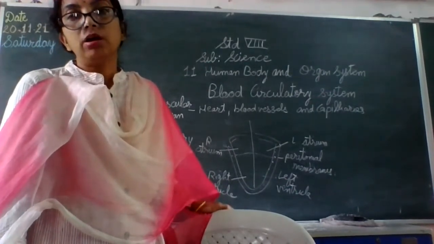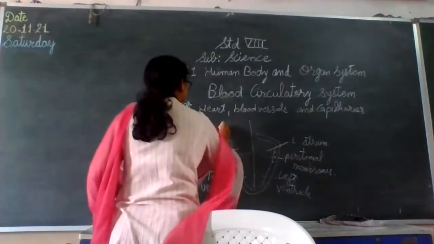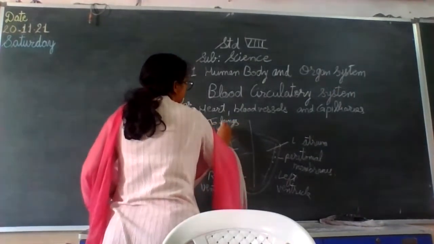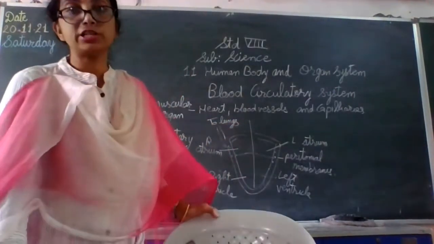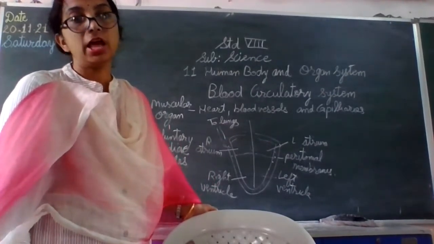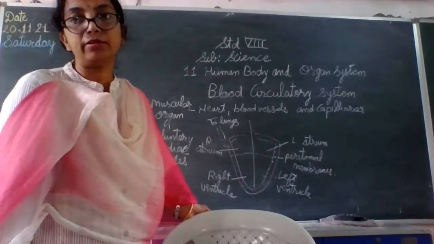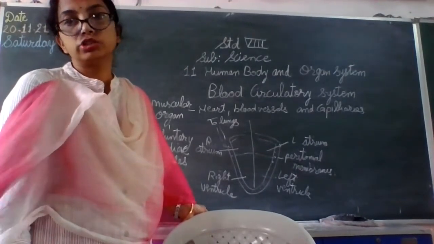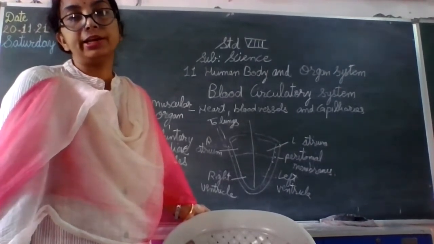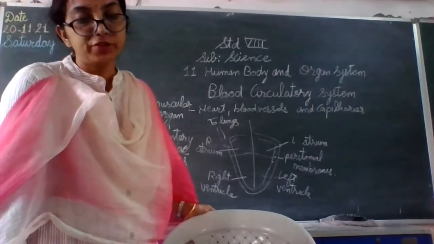From there, the impure blood is sent to the lungs, where by the process of respiration, the blood is purified and oxygenated, and then the oxygenated blood is brought back to the left atrium, from there to the left ventricle, and the remaining part of the body is again getting it with the help of the blood vessel named aorta.